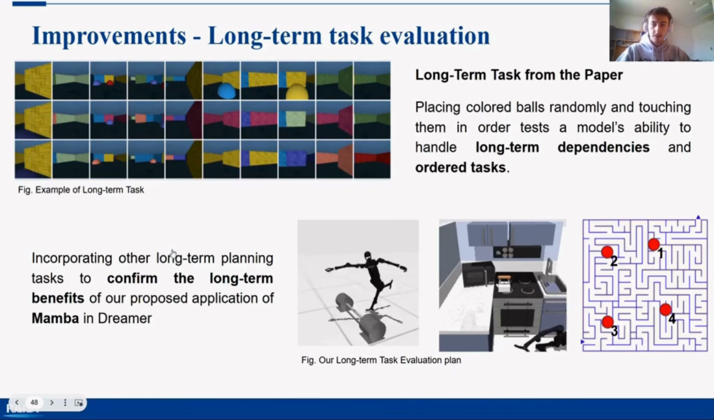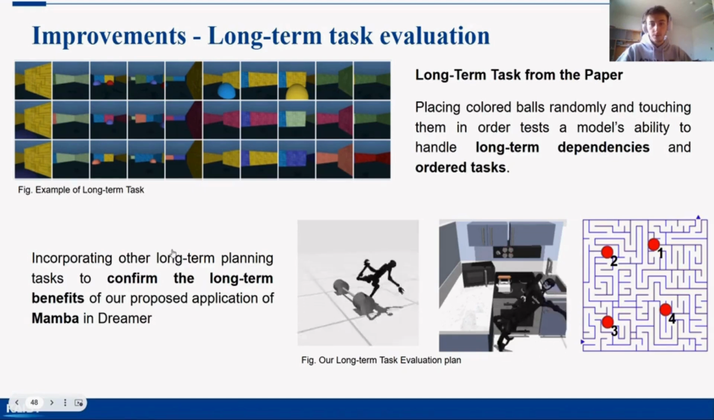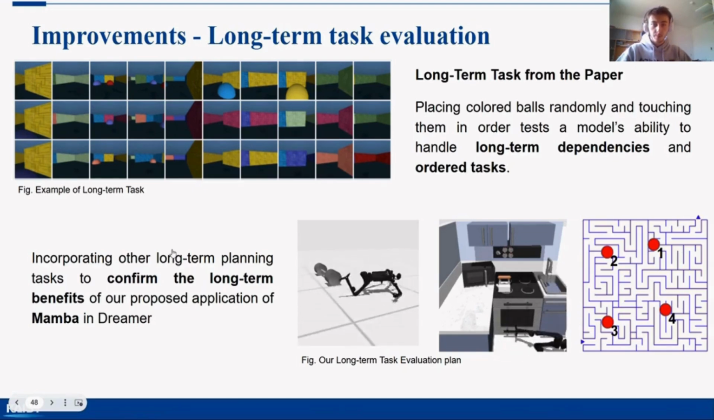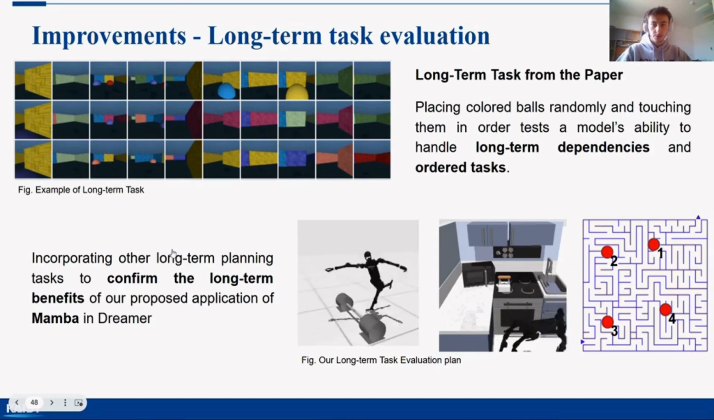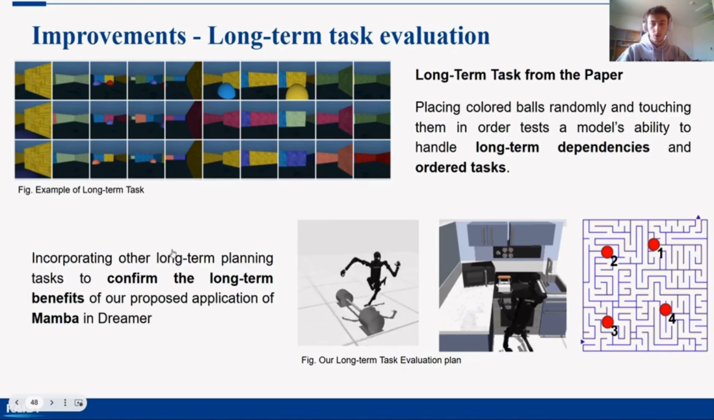And finally, as we said in the previous presentation, we also want to confirm the long-term benefits of our proposed application of Mamba in Dreamer. We can do it by integrating more complex tasks, more precisely by testing the model on tasks with long-term dependencies and ordered tasks. A good example consists of placing colored balls in a random order in a square room and touching the balls in a certain order. We can also improve original tasks, like the maze task, with the introduction of ordered goals to emphasize memory.